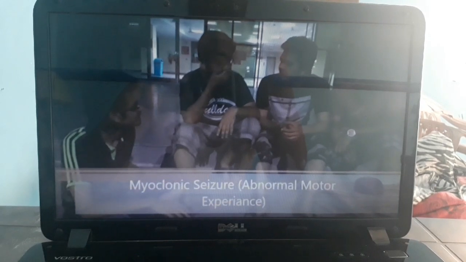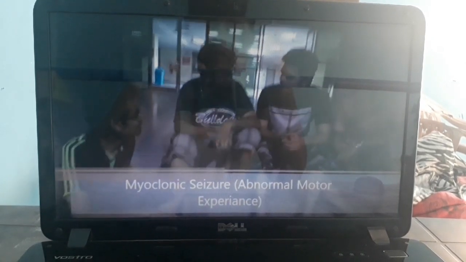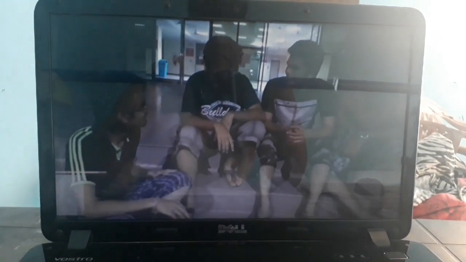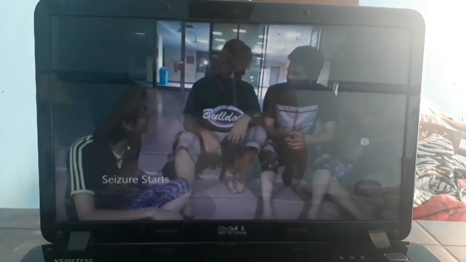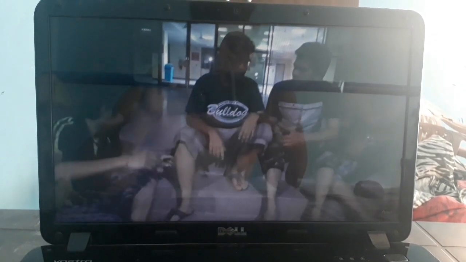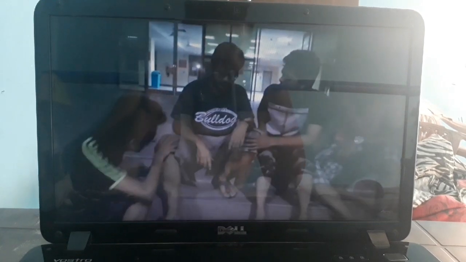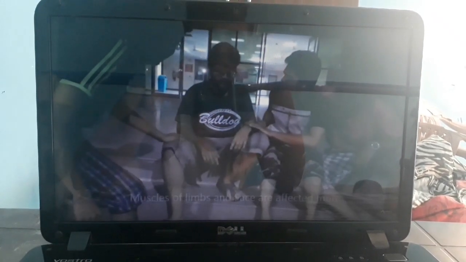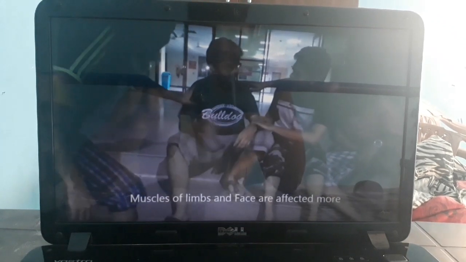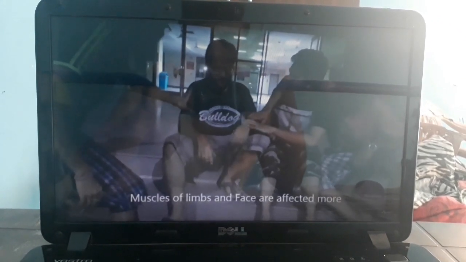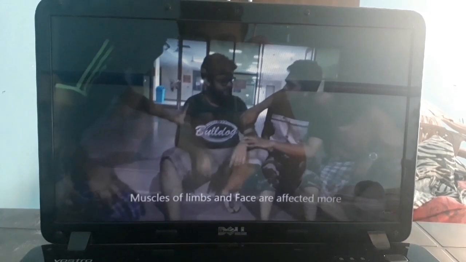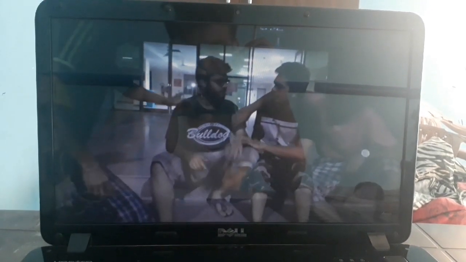Then this is myoclonic seizure, that is abnormal motor activity. Myoclonic, where you can see abnormal motor activity, that is certain brief jerks or twitches of arms and legs taking place. So this is the myoclonic seizure.